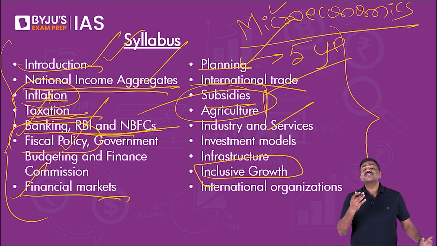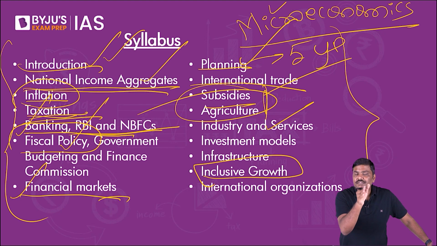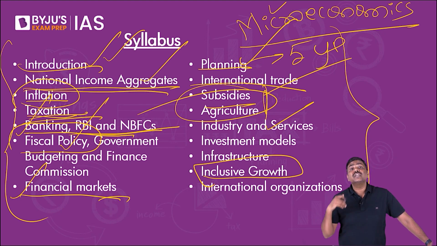Then there is industry and services. What are the various industrial policies from independence in India? There is an industrial policy of 1948, then there was an industrial policy of 1956. Then there is the most important industrial policy of 1991, which is also referred to as the new economic policy or new industrial policy, or famously LPG reforms.